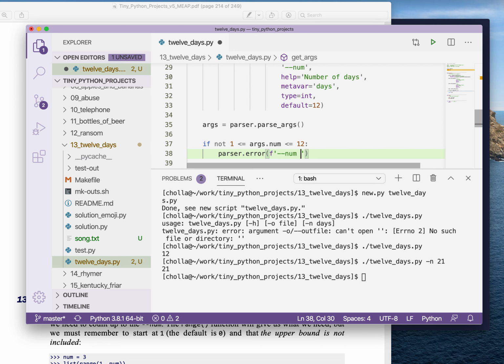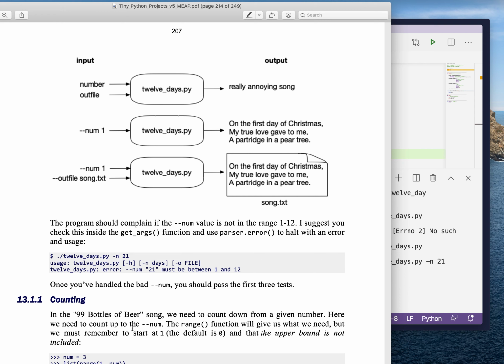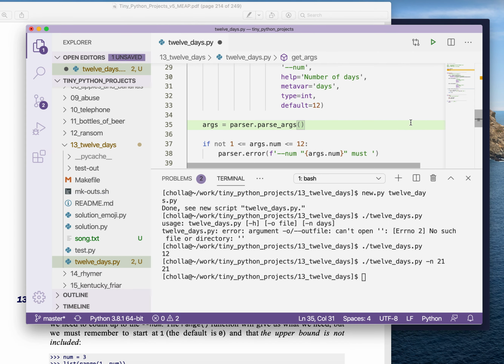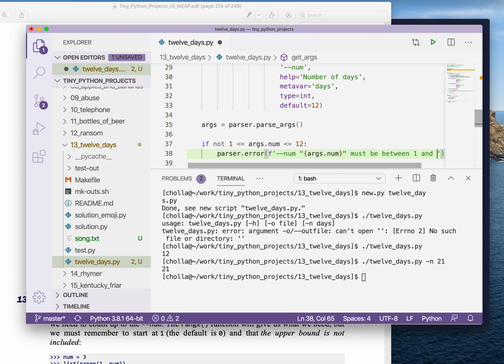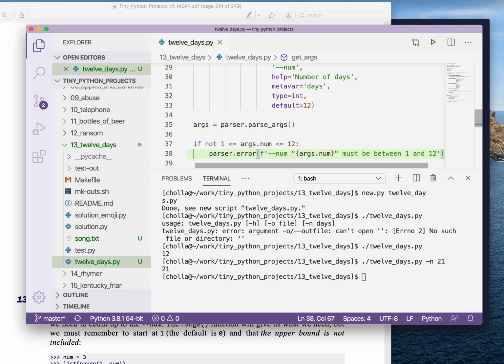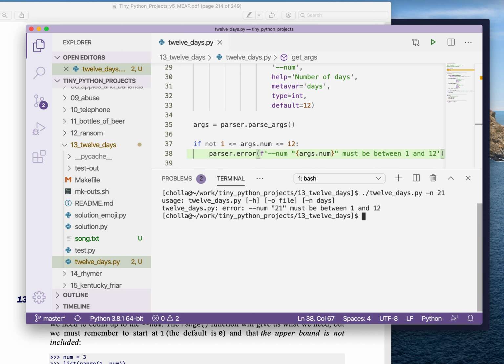We're going to say dash dash num, and I always like to echo back the offending value. Let's see, what's the error? Must be between 1 and 12. Let's make sure that works.